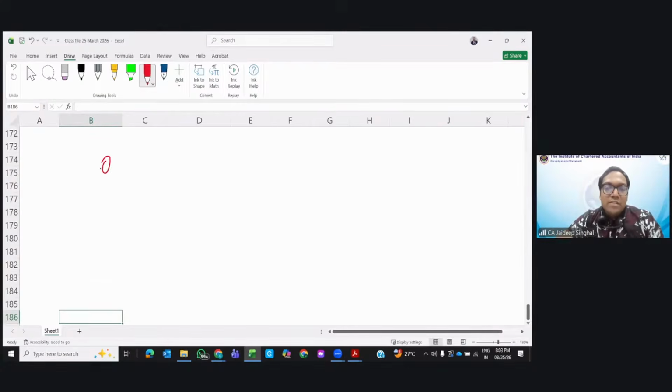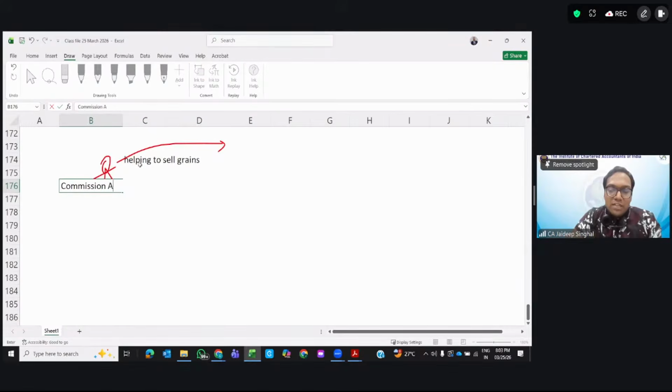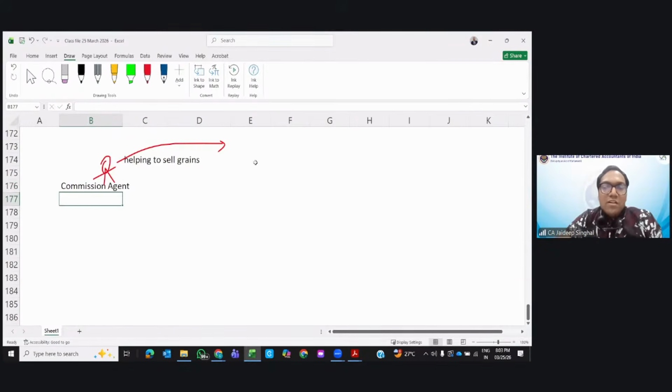Now this is the person who is providing the commission services. This person is helping to sell the grains of the farmers. Ultimately it is the farmer's material that we are selling, but this person, the commission agent, is helping in the process. They will get commission from whom? From the seller. The seller will pay them commission.